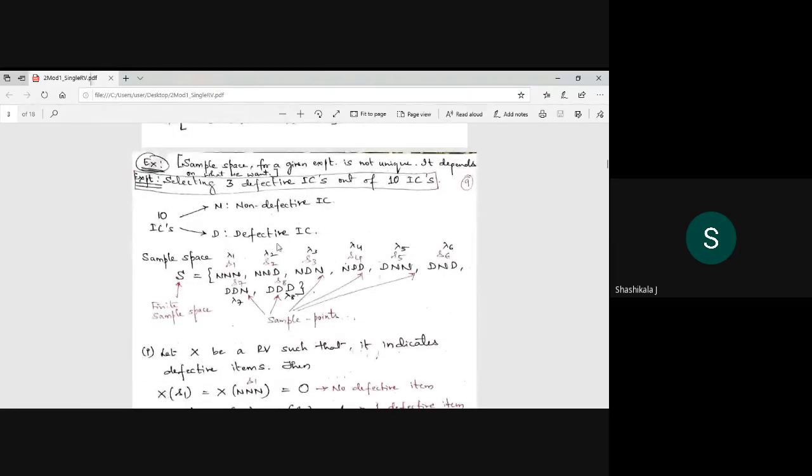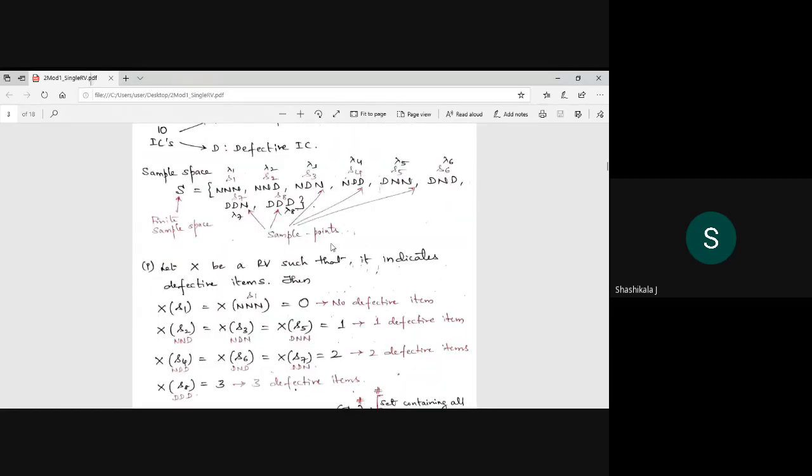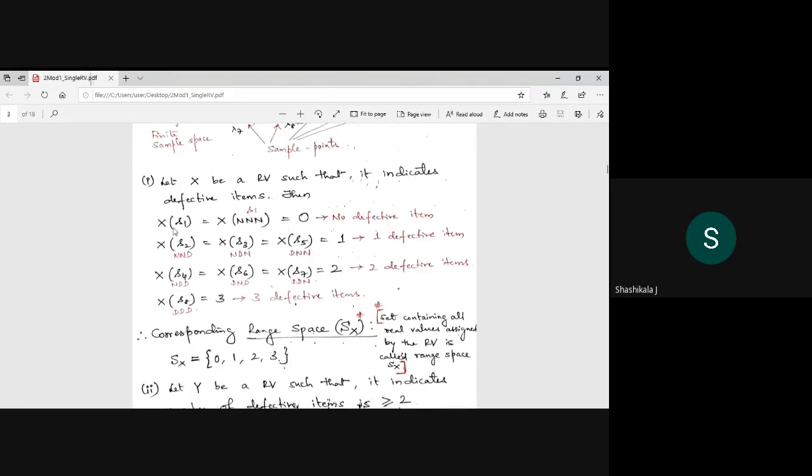Okay. And they have given these ICs. If it is a non-defective IC, I will denote it as N, and if it is a defective IC, then I will denote it as D. So if I am taking 3 consecutive ICs, my sample space is like this. All these possible combinations are there, and these are the sample points. Next, let x be a random variable that indicates the number of defective items.